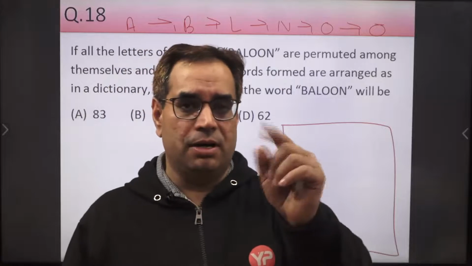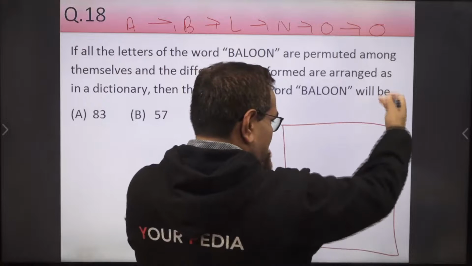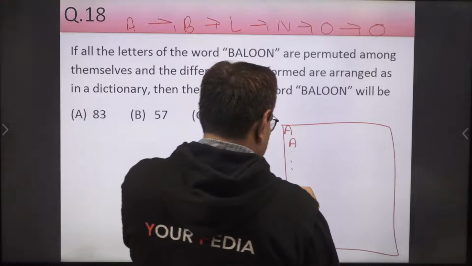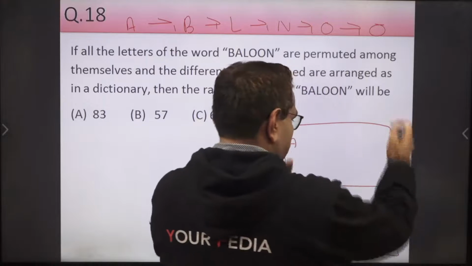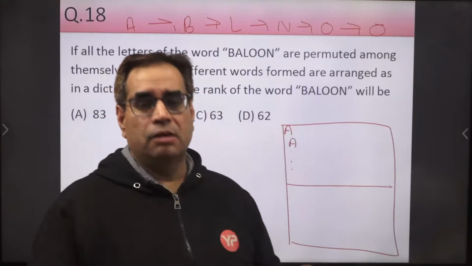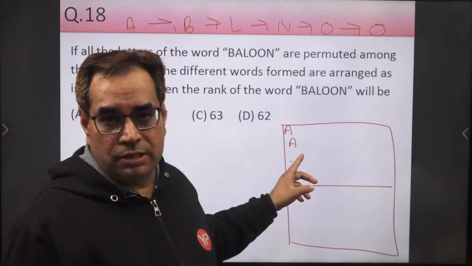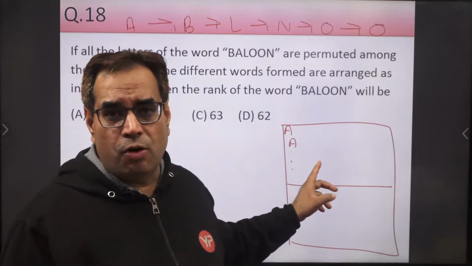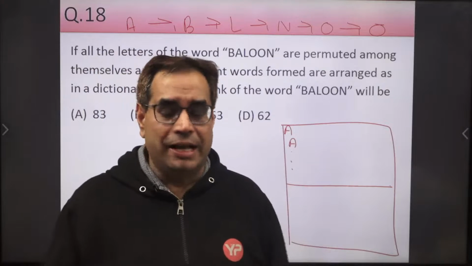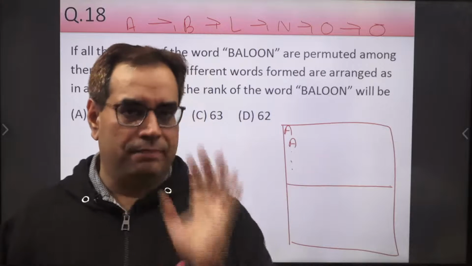They will start from A. Suppose you have written all the words starting from A, those will be at the top. Will you find balloon in these words? No, you will not find balloon in these words. So you have to form all these words and count all of them, how many will be formed from A. How many words will be there which will start from A?